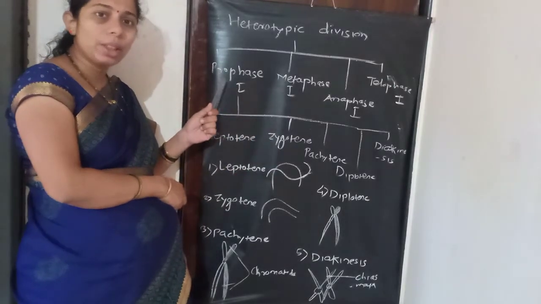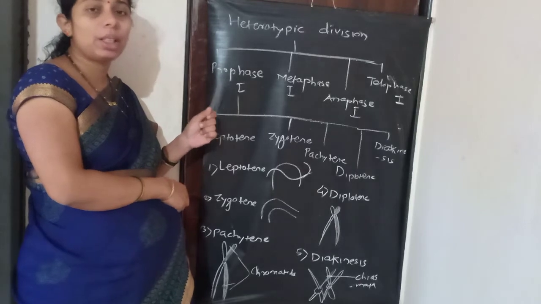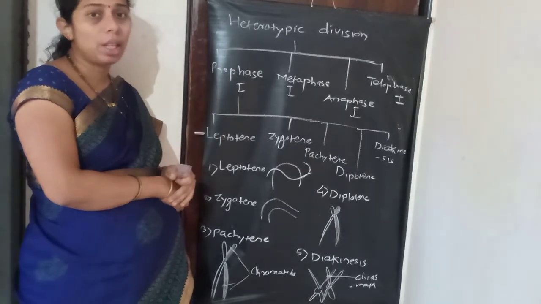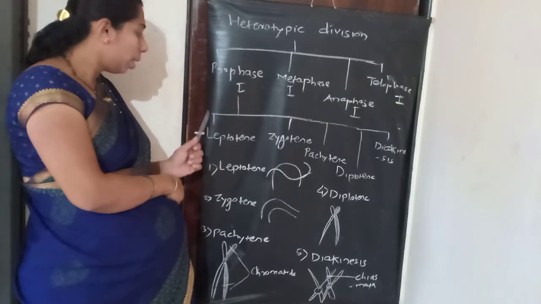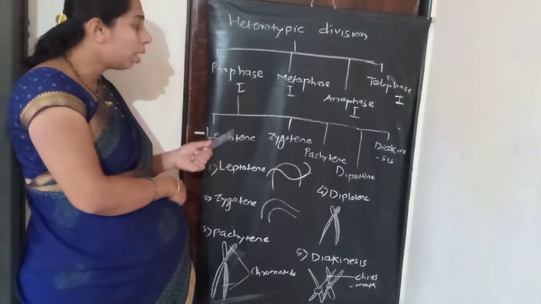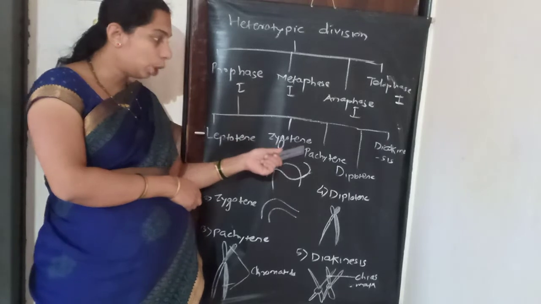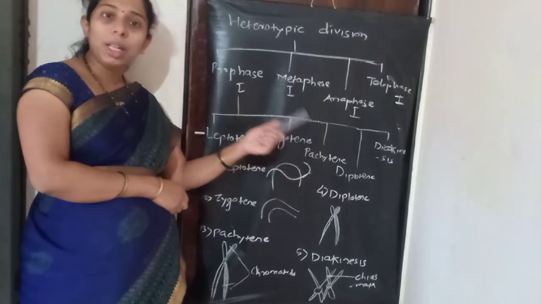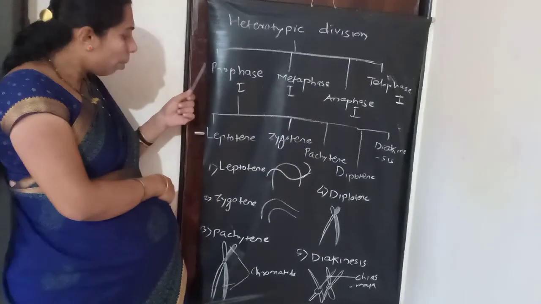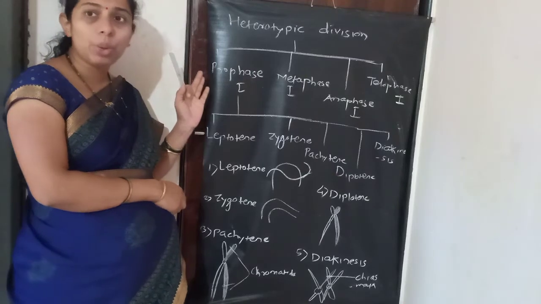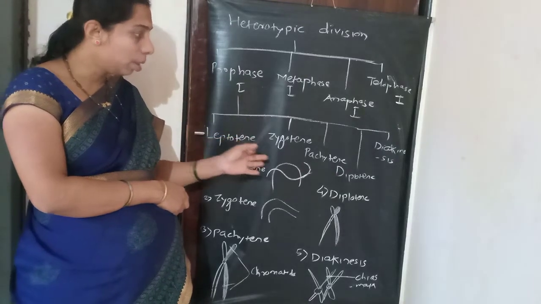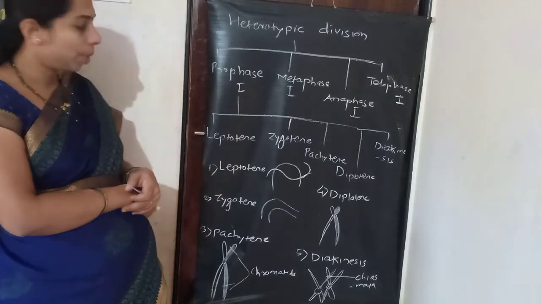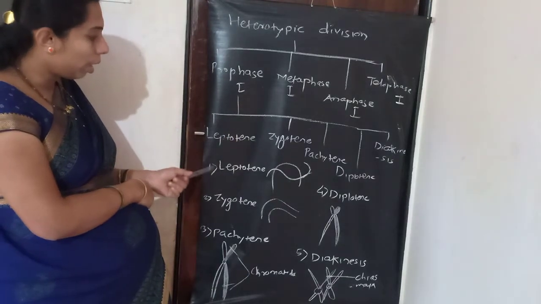In that, prophase is the long phase; it has more duration. Prophase first can be classified into leptotene, zygotene, pachytene, diplotene and diakinesis. So prophase is the long phase, and it is subdivided into these five stages. The first one is leptotene.